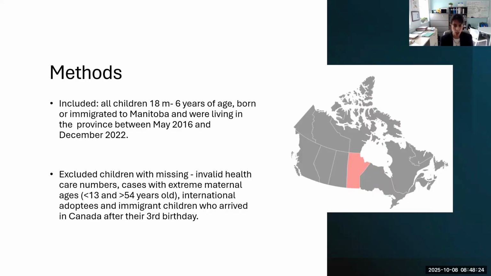We also excluded those with extreme maternal ages, international adoptees, and immigrant children who arrived in Canada after their third birthday. And there are two reasons for that. The first one being that due to delays in assessing children, a child might have come, let's say, at 3.5, and until they see a pediatrician and then they get a referral to us, then we may be missing some true cases. And also importantly, we wanted to make sure we were not including cases where the family moved to Canada to perhaps considering trying to get further services.